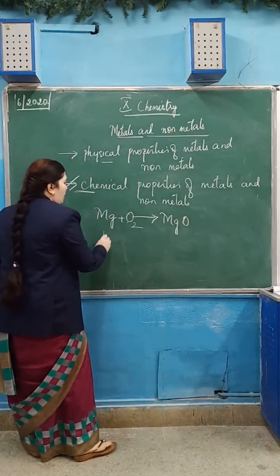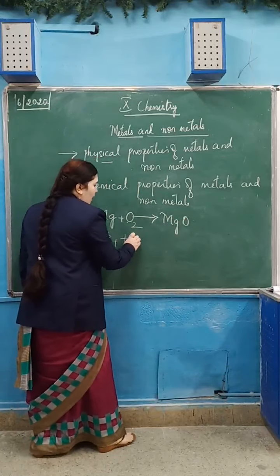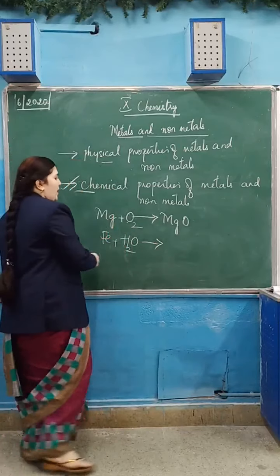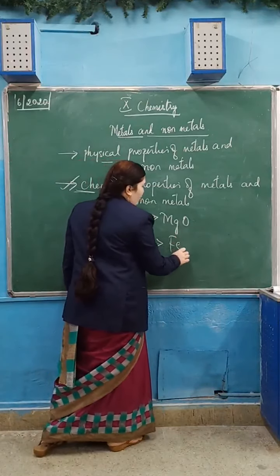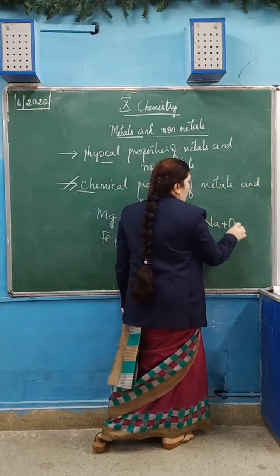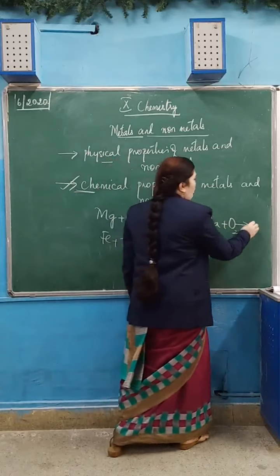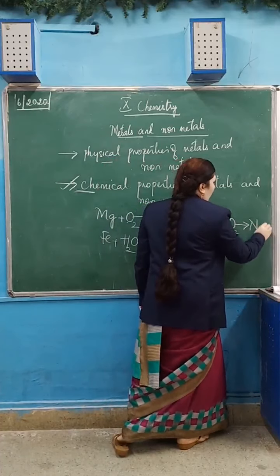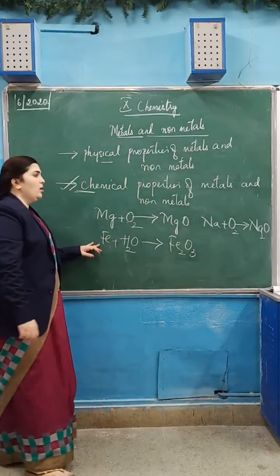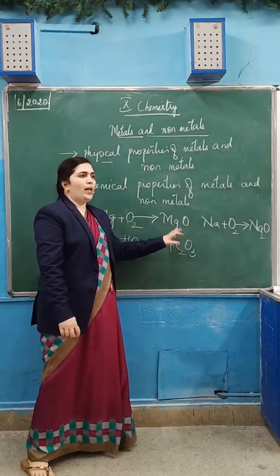Iron, Fe plus H2O. Iron reacts with oxygen and water vapor present in the air to form its oxide, Fe2O3. Or sodium reacts vigorously with the oxygen present in the air to form sodium oxide, Na2O. So most of the metals react with oxygen present in the air to form basic oxides or metallic oxides.